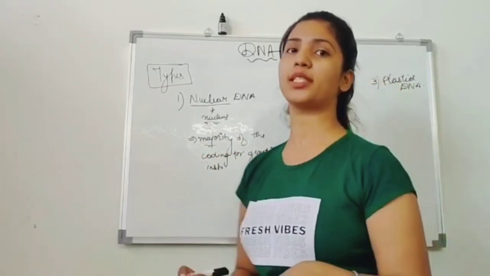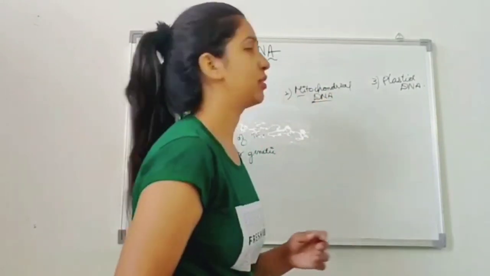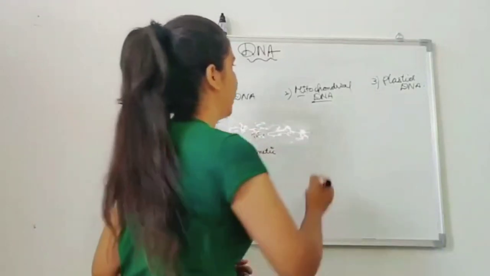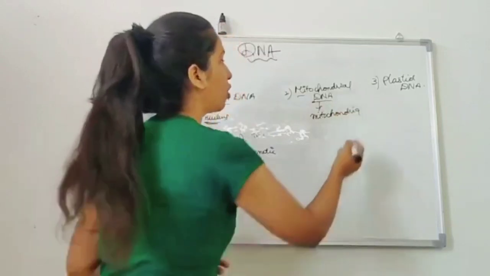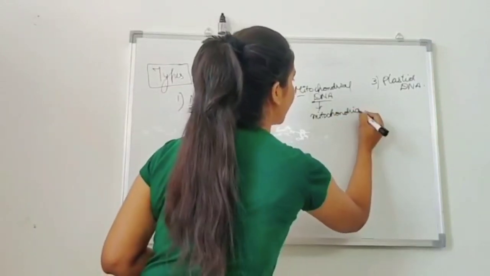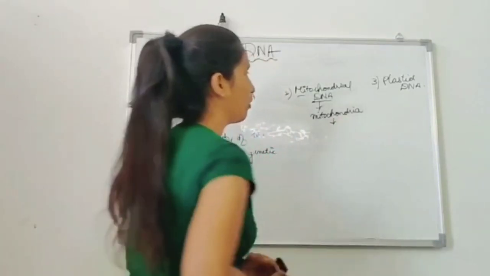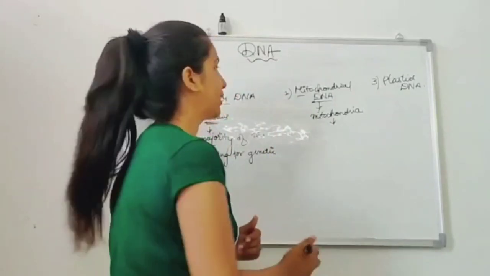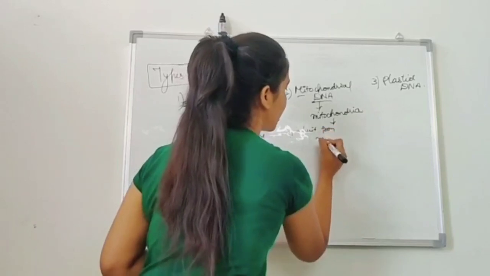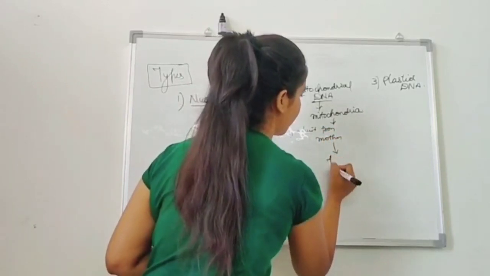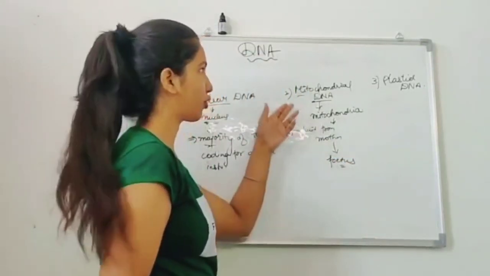The second we are going to understand is the mitochondrial DNA. As you can easily understand by the name, it is the DNA which is present in the mitochondria. Yes, mitochondria is an organelle which has its own DNA. So guys, what is the function and what is the basic property of this DNA? The mitochondrial DNA can be inherited from mother to fetus. The DNA which is transferred from the mother to the fetus is the mitochondrial DNA.